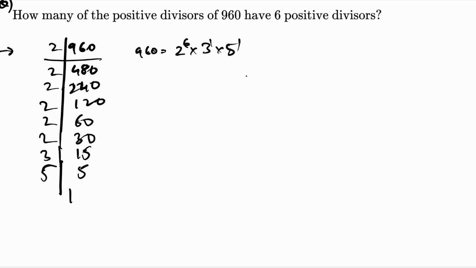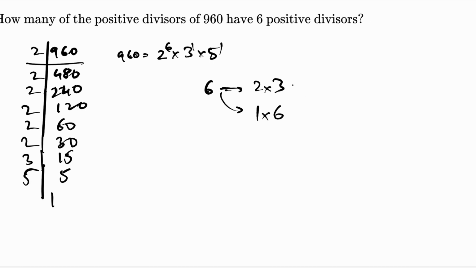So firstly, let's try to understand what numbers multiplied give you 6. The first possibility is the pair 2 and 3, and the second possibility is 1 into 6. To have 6 positive divisors, considering the first case of 2 into 3, the divisors have to be of the form p1 raised to 1 into p2 raised to 2. Because divisors of this form will have 2 into 3, which is 6 positive divisors themselves. 1 into 6 form numbers have just 1 prime in them, of the form p1 raised to 5.